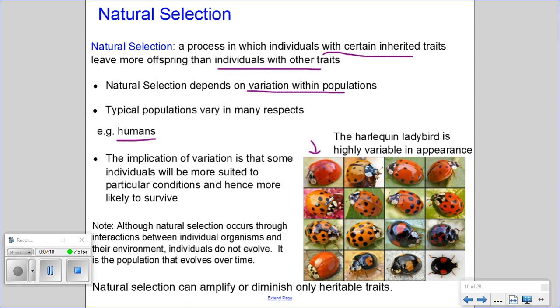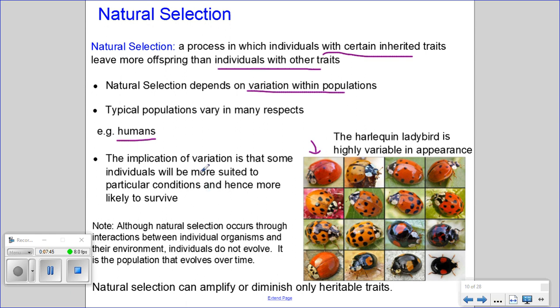It can be based on the presence of spots. So you can have a small number of spots, lots of spots, no spots. The coloration of the spots, so there can be orange spots, red spots, black spots, and even the size of the spots, from small spots to kind of medium-sized spots to rather large spots. So there can be lots of variation within these species.